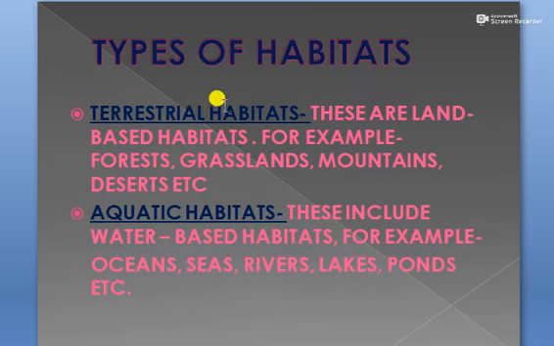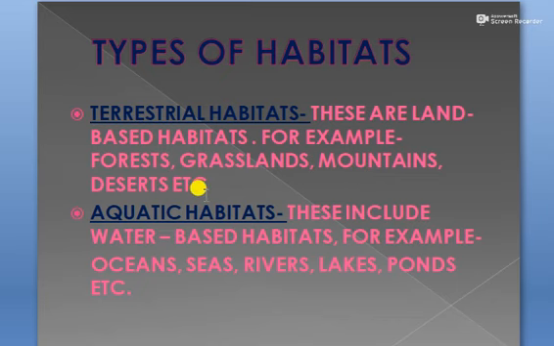Now habitats are of two types, terrestrial habitats and aquatic habitats. Terrestrial habitats are the land-based habitats, for example, forest, grasslands, mountains, deserts.